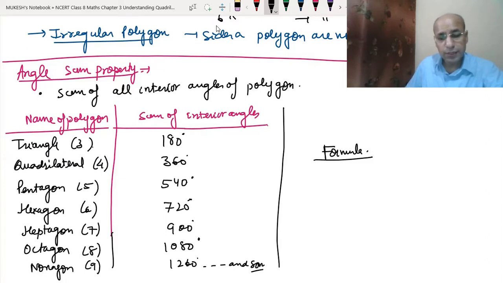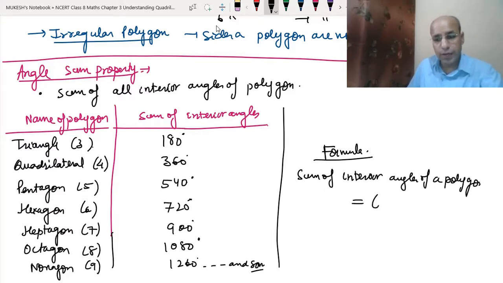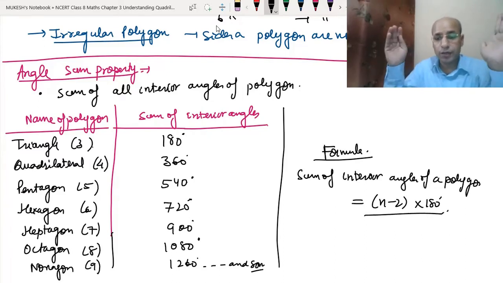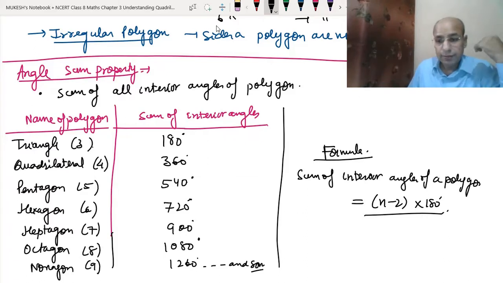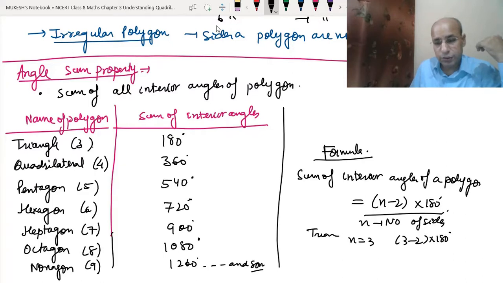So what is the formula? The sum of interior angles of a polygon is equal to (n minus 2) into 180 degrees, where n is the number of sides. For a triangle, n equals 3, that means 3 minus 2 into 180 degrees, which is equal to 180 degrees. For a quadrilateral, n equals 4, that means 4 minus 2 into 180 degrees, that means 2 into 180 degrees, which is 360 degrees.